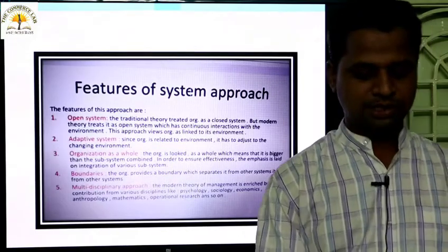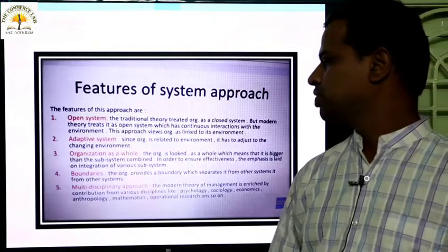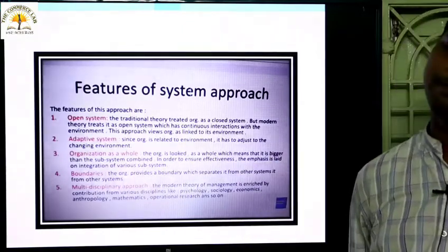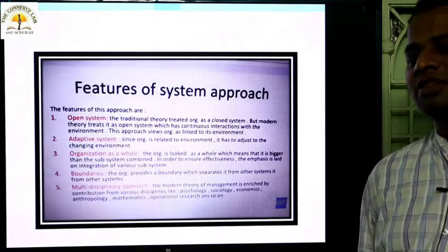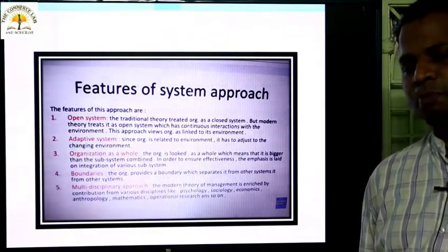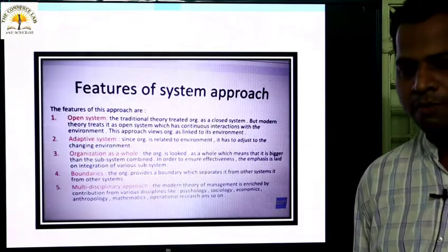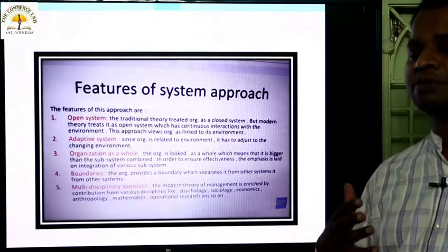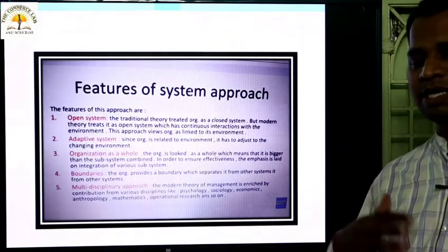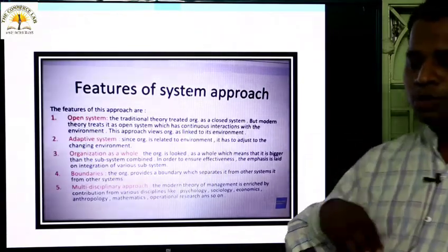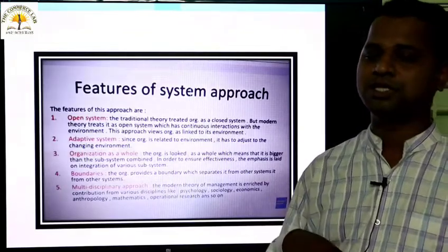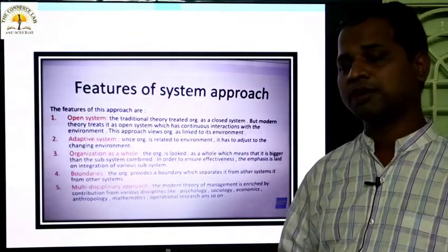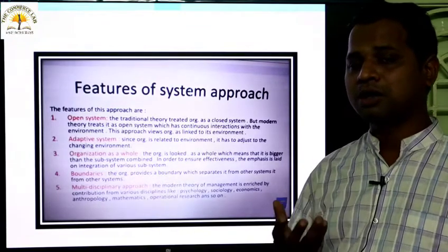Then adaptive system. Since the organization is related to the environment, it has to adjust to the changing environment. As the organization is a part of the business environment, it has to adapt to whatever changes take place in the external environment as well as the internal environment which are coming to the particular business. It has to adjust. The external environment is the environment which occurs outside of the organization and can't be controlled,